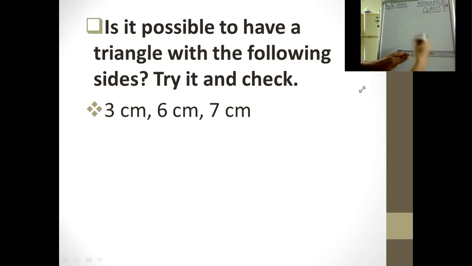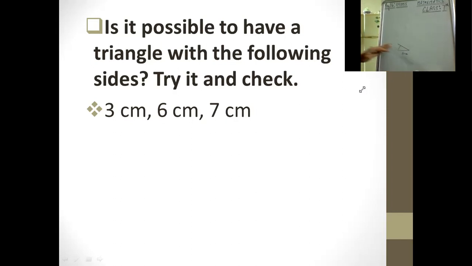It will be quite more visible for you. It is 6 centimeter, then 3 centimeters. Now check for the 7 centimeter. So it is going beyond it.